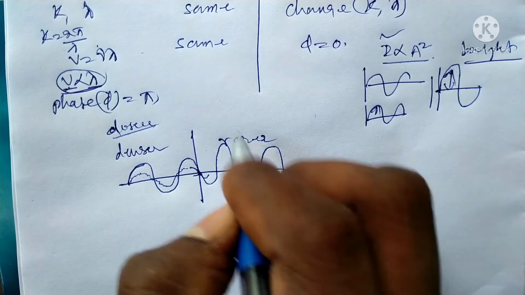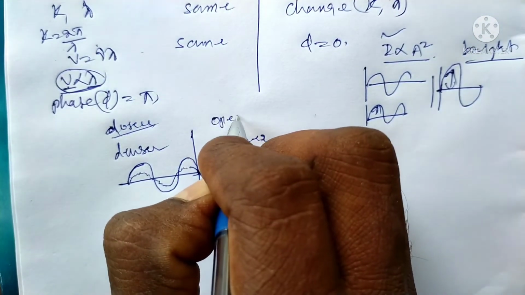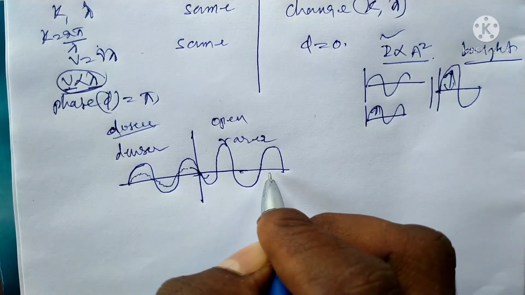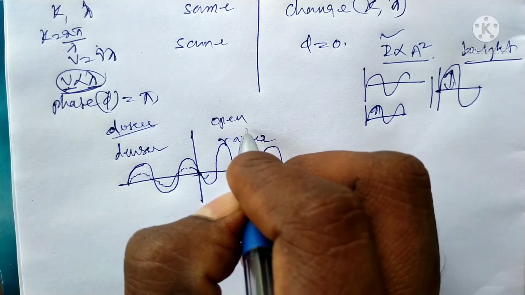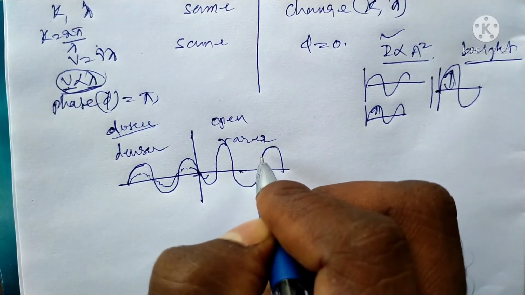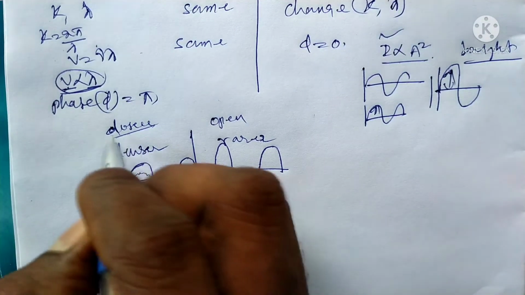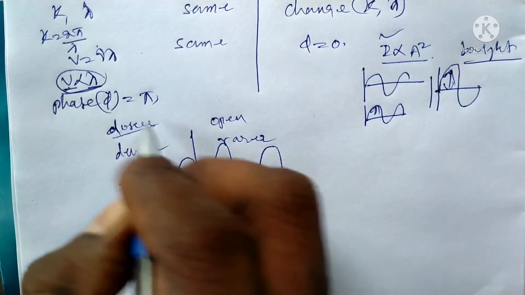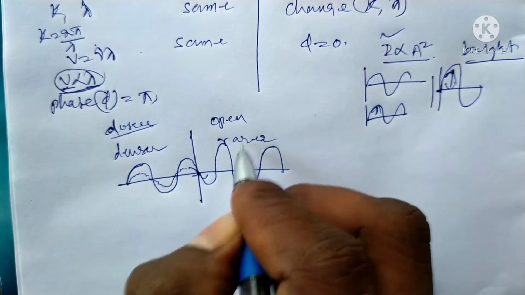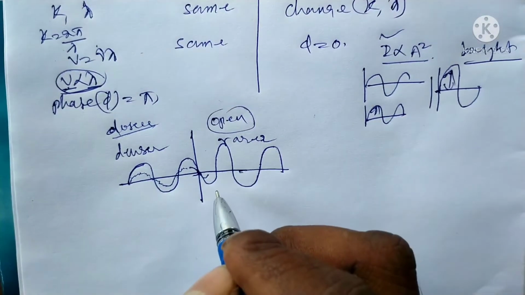A rarer medium is like an open pipe, and it is a lighter medium.